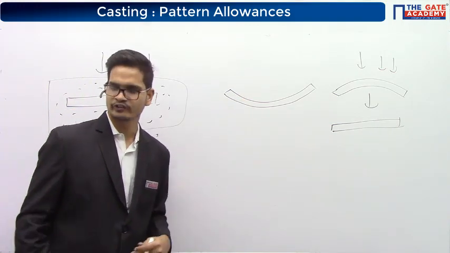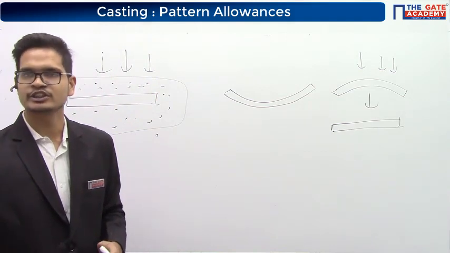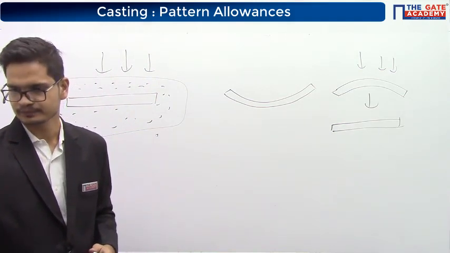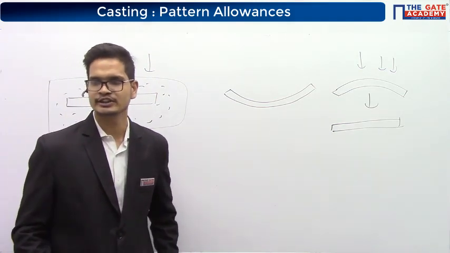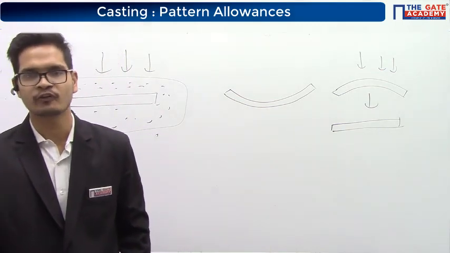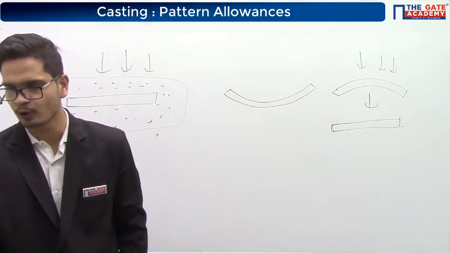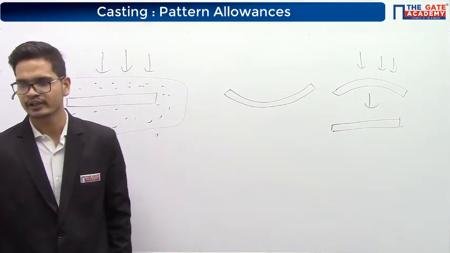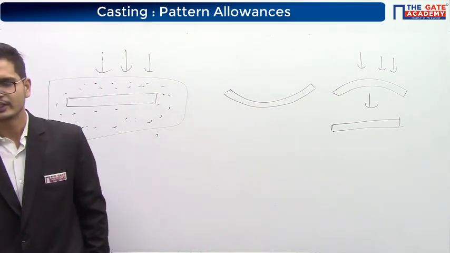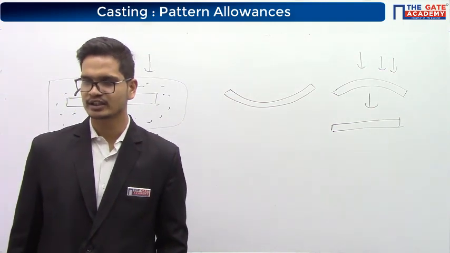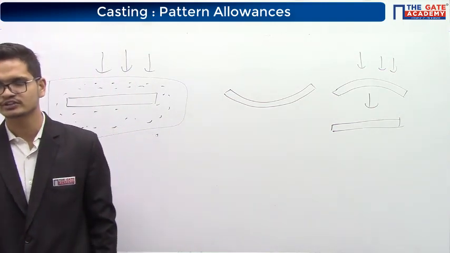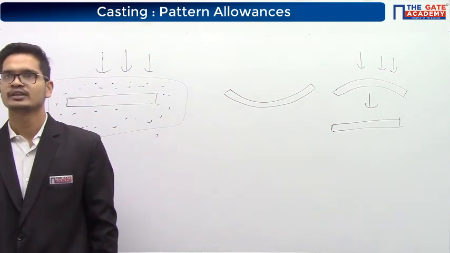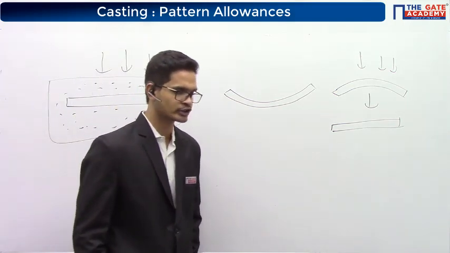Okay, that's why we are applying this distortion allowance. A metal when it has just solidified is very weak and therefore it is likely to be distortion prone. This is particularly so for weaker sections such as long, flat, V and U sections, or in a complicated casting which may have thin and long sections connected to a thick section. Okay, so this is distortion allowance.